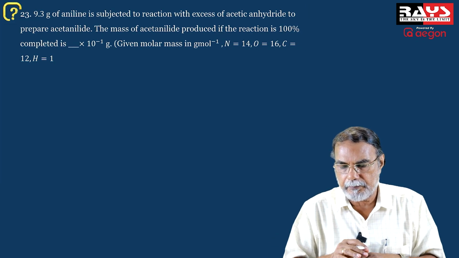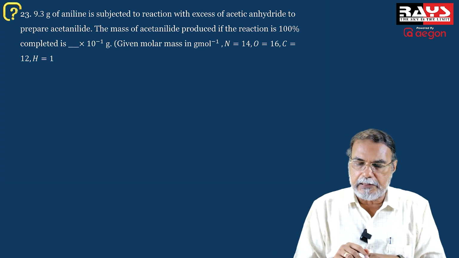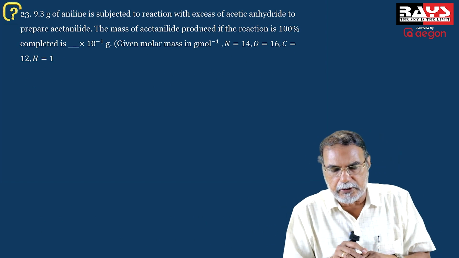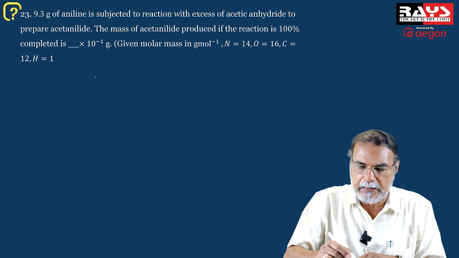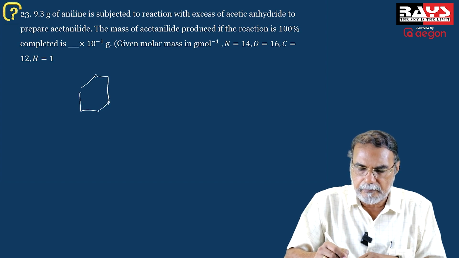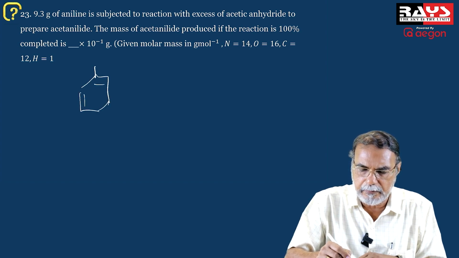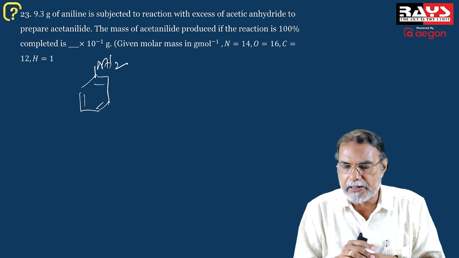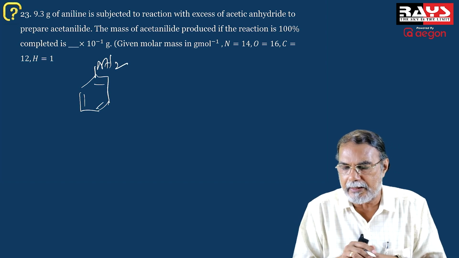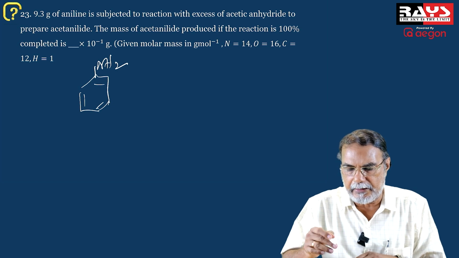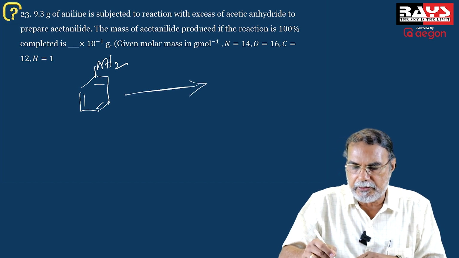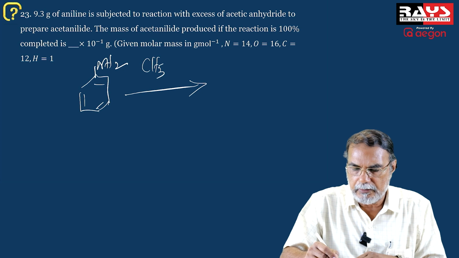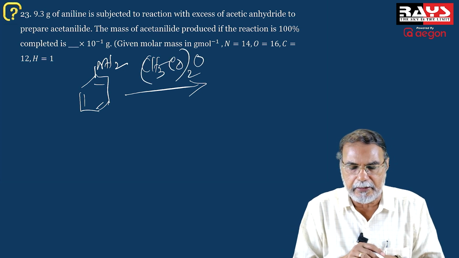Very simple. And coming to the next is an organic conversion. It is aniline. The question is about aniline, which is subjected to reaction with excess of acetic anhydride. Acetic anhydride is (CH3CO)2O.